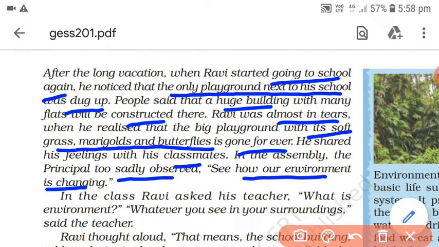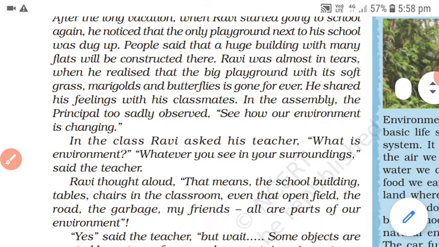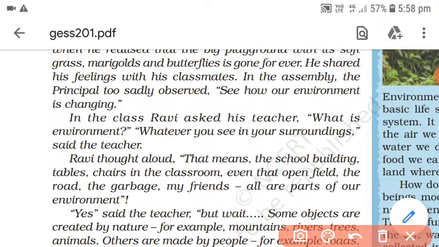So you can come to know that the environment does not always change automatically; sometimes humans also modify it. Why and how they modify the environment, and what damage humans create to the environment, all these things we are going to study in this particular lesson. In the class, Ravi asked his teacher: what is environment?